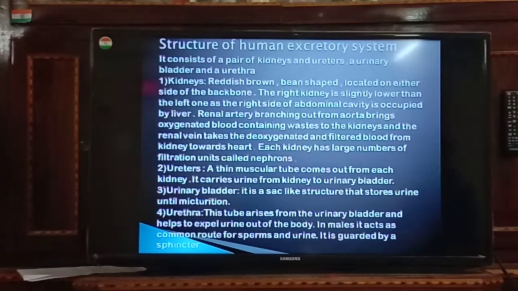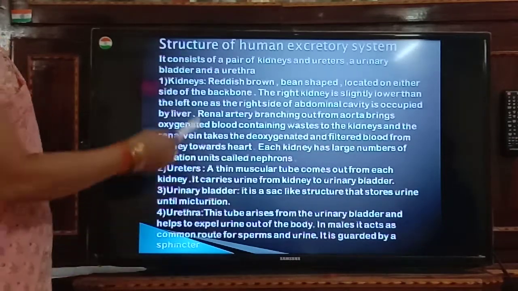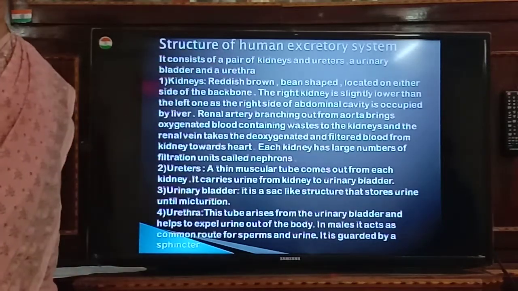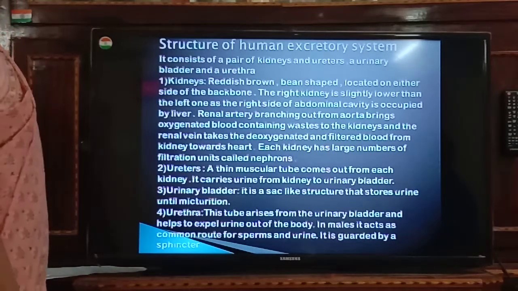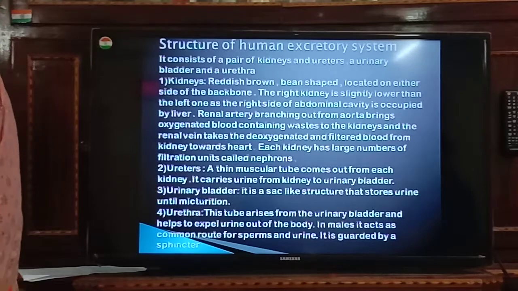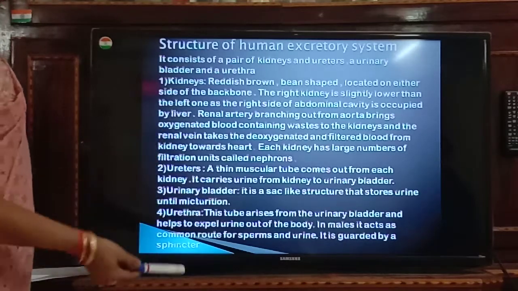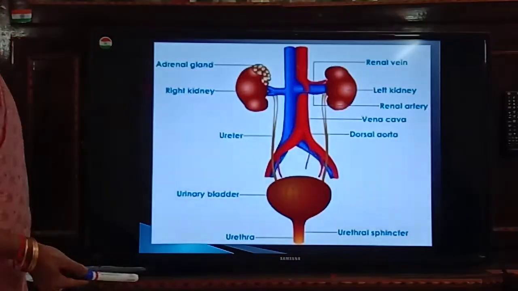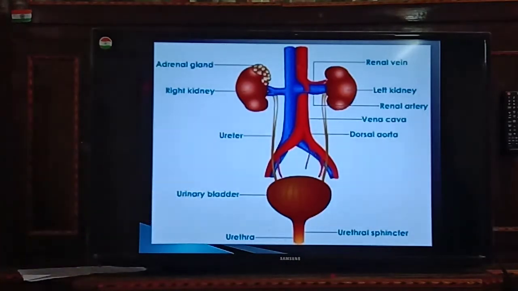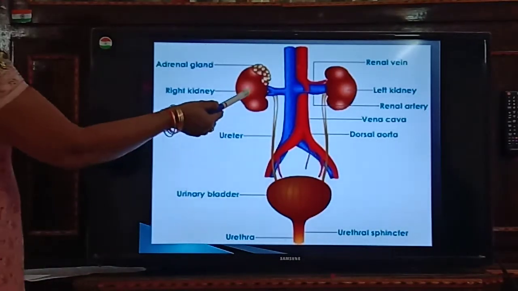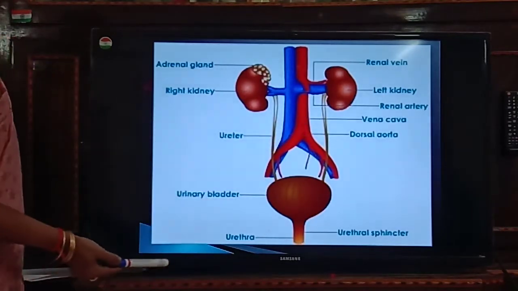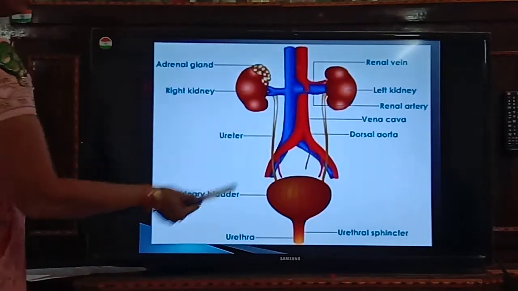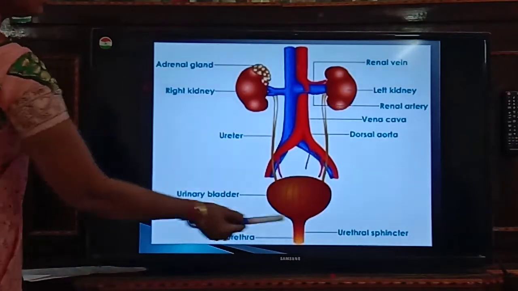So when we are talking about the kidney, let us learn about the structure of the human excretory system, in which the kidney plays a vital role. We'll see the diagram. Next slide. So you can see the diagram here. We have a pair of kidneys, a pair of ureters, a urinary bladder and urethra.